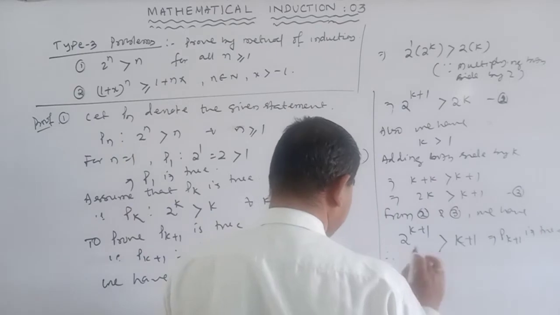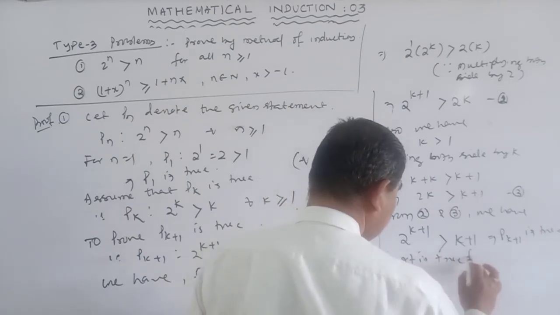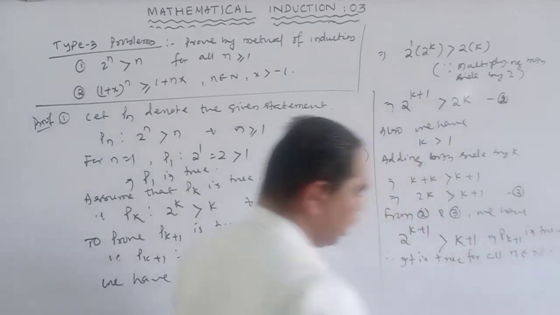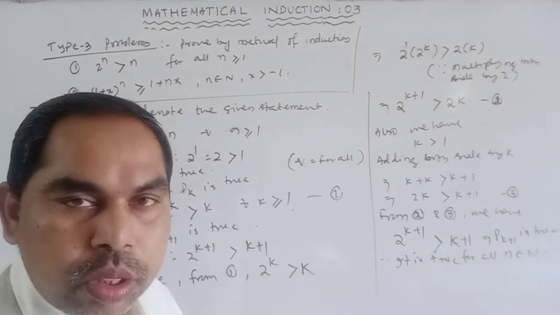So P(k+1) is true. Therefore it is true for all n belonging to natural numbers. This is the proof.